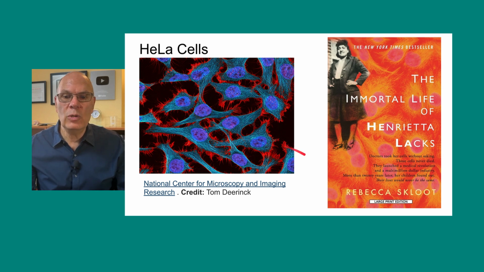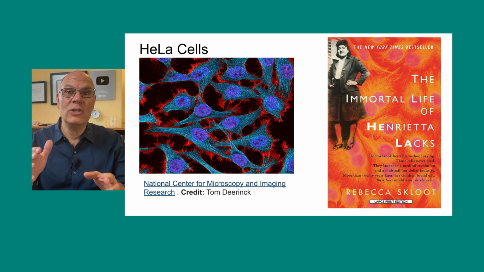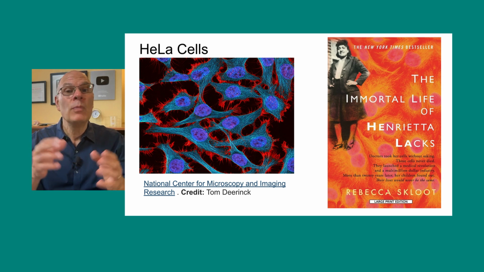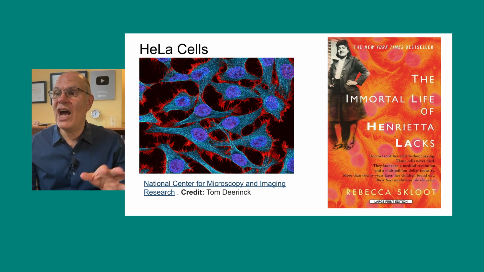And Rebecca Skloot wrote a fantastic book about it that I can't recommend highly enough. It's perfect for AP biology students because it explains the biology, but also puts it in the social context. The Immortal Life of Henrietta Lacks, I can't recommend it strongly enough.